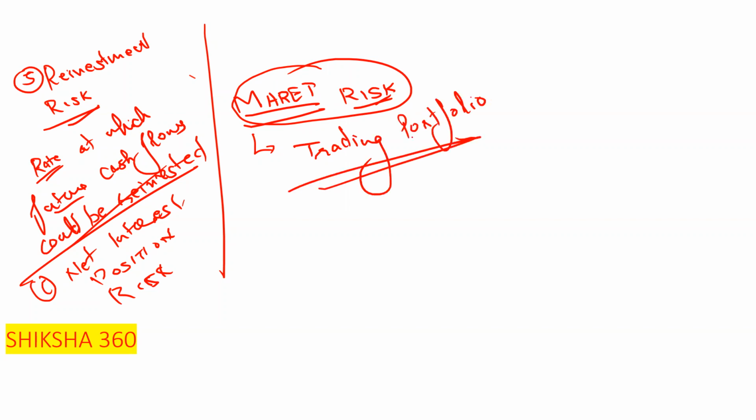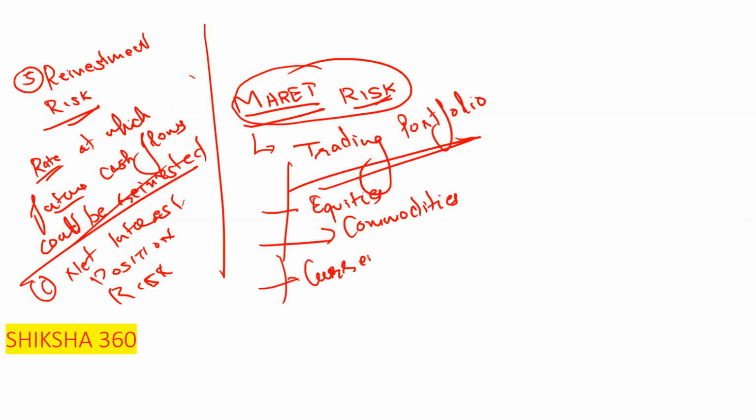Under which things will you get market risk? A practical example: equities, commodities, currencies. Under all these three things you will find market risk, due to adverse market conditions.